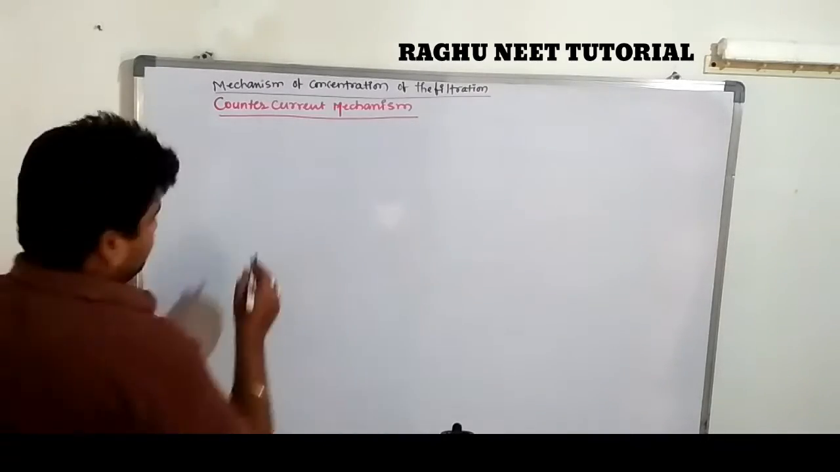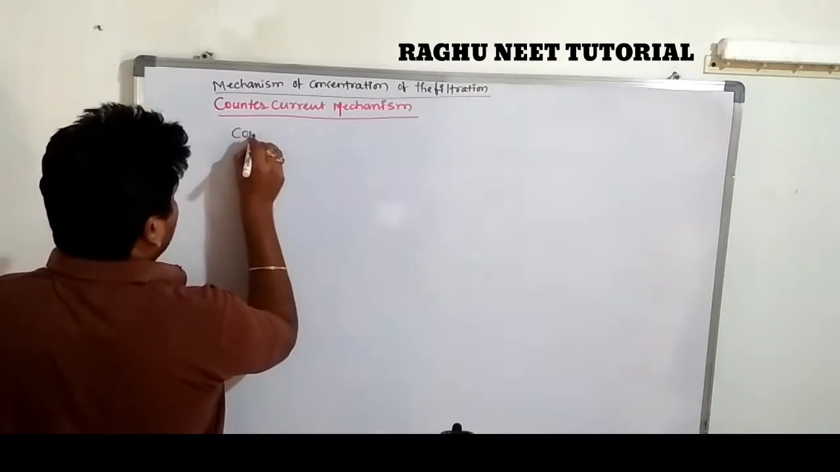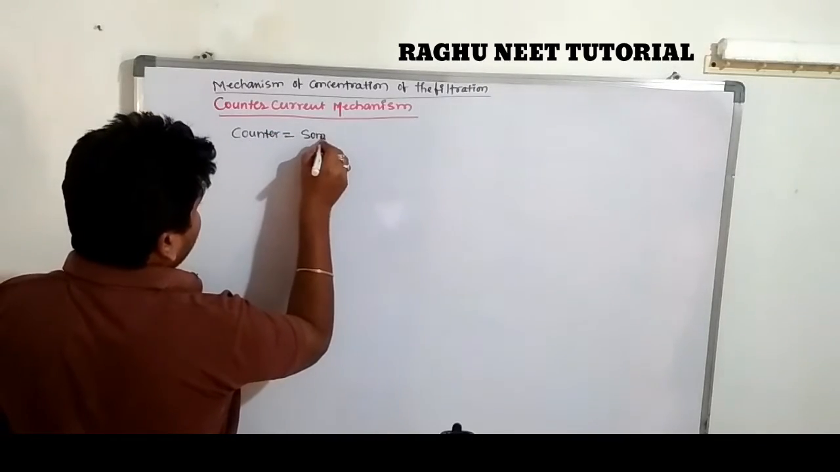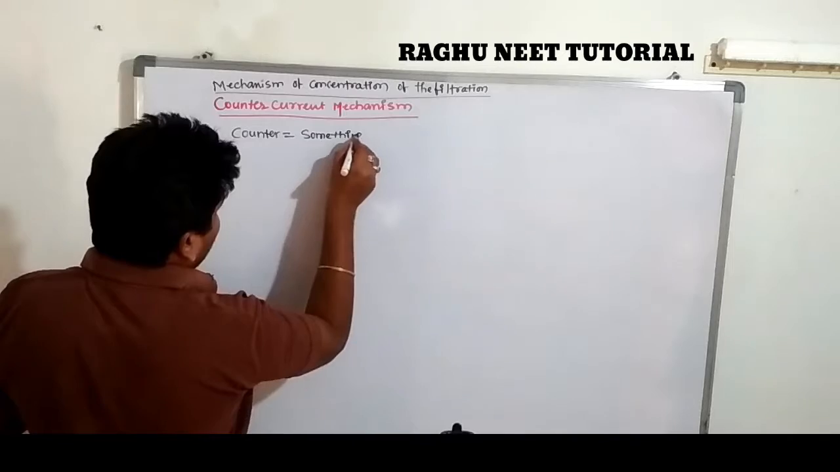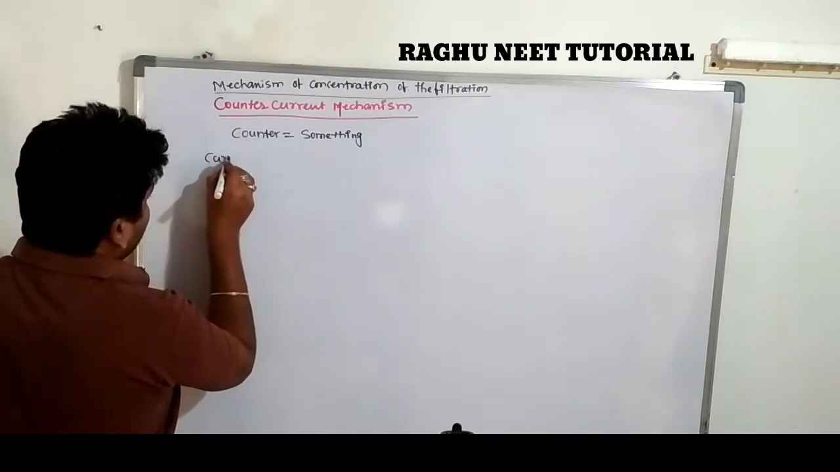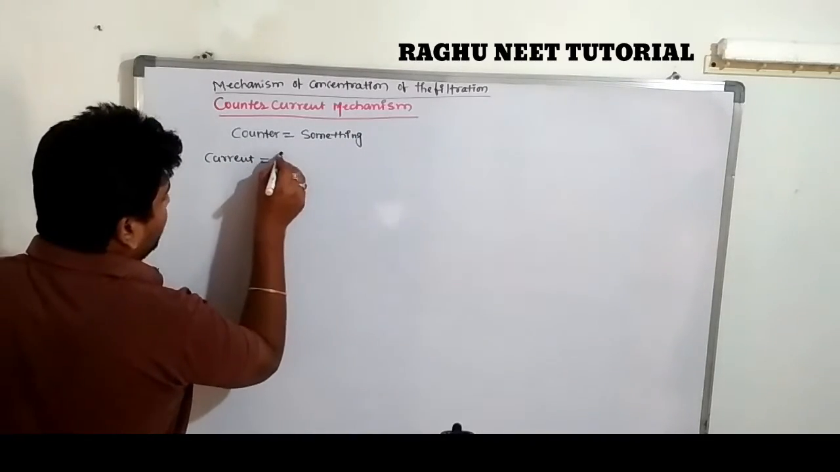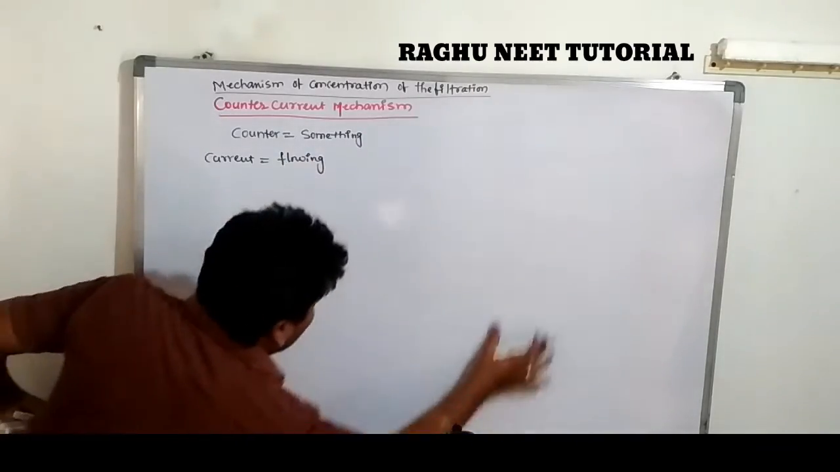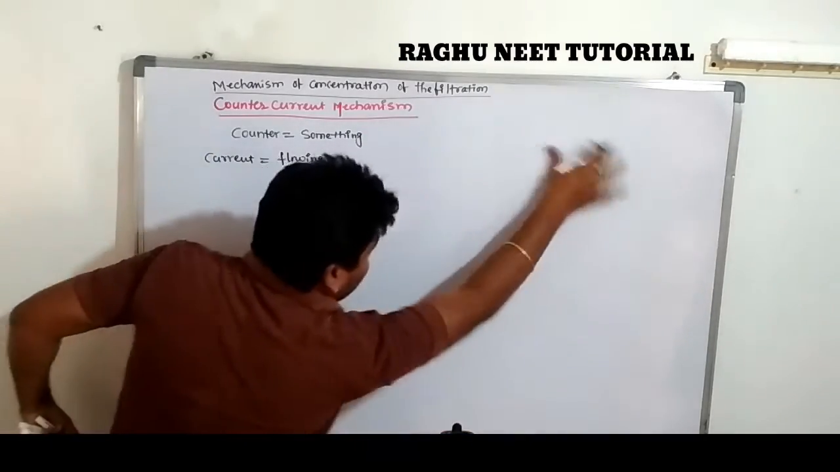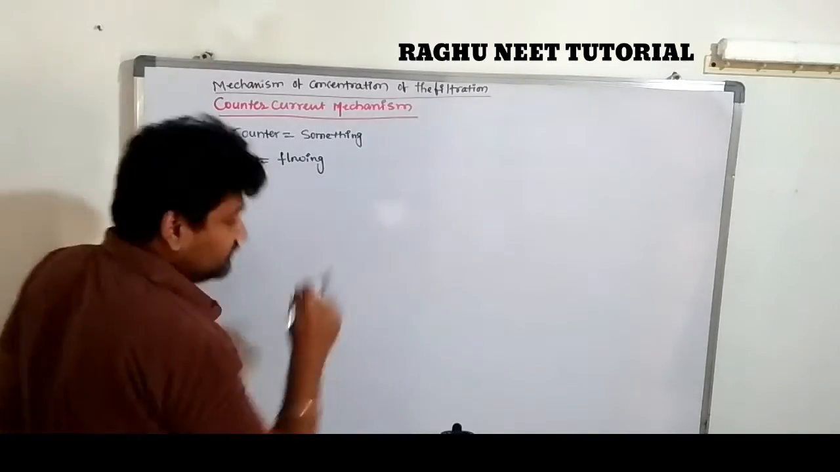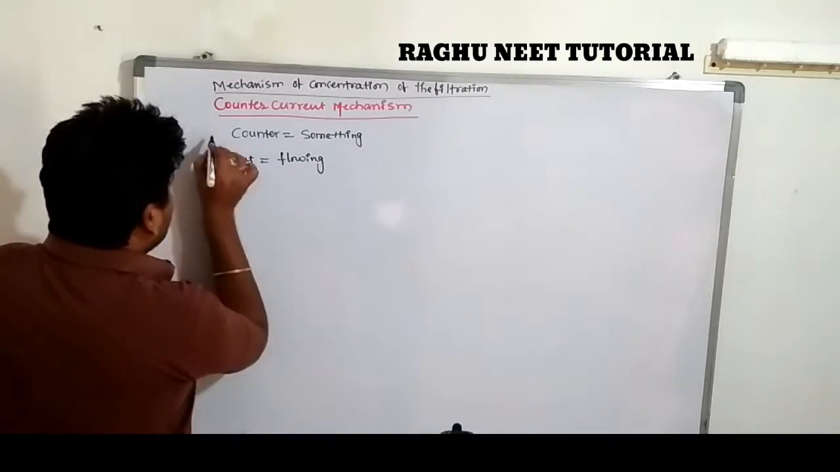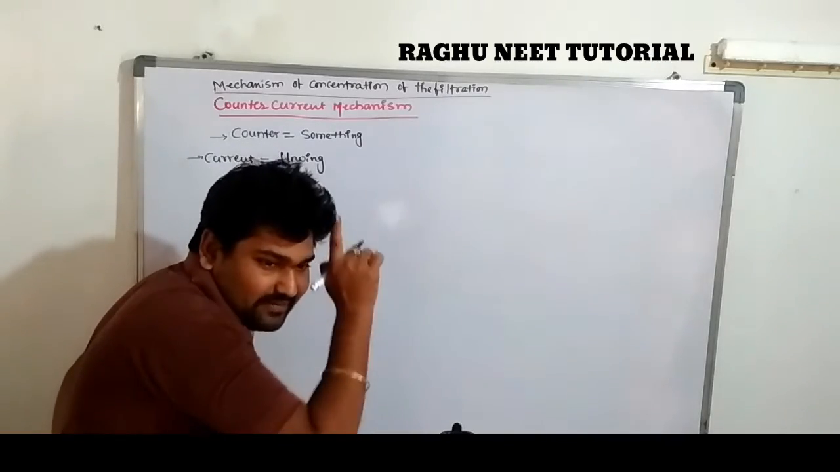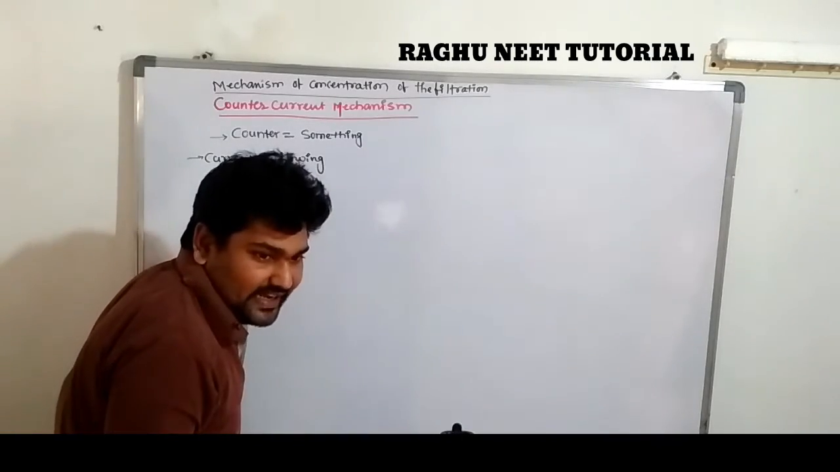Counter is nothing but something, current is nothing but flowing. Something flowing on the nephron is called the countercurrent theory. This mechanism is present in mammals and birds. In the remaining phyla it is completely absent.